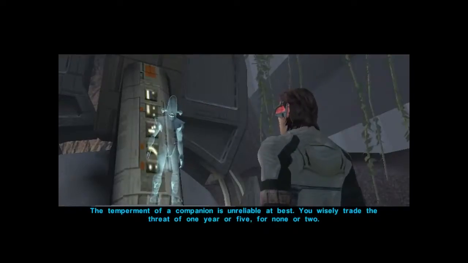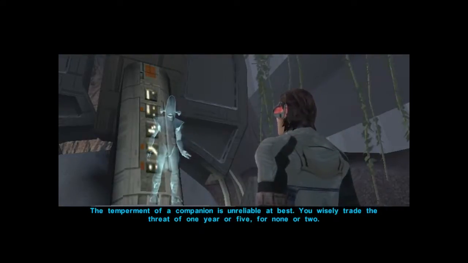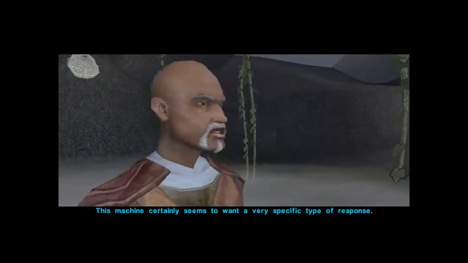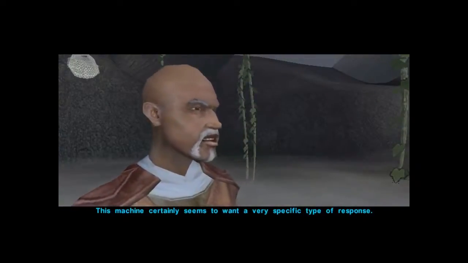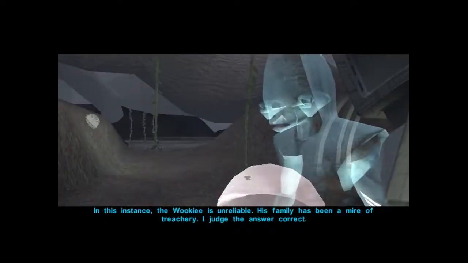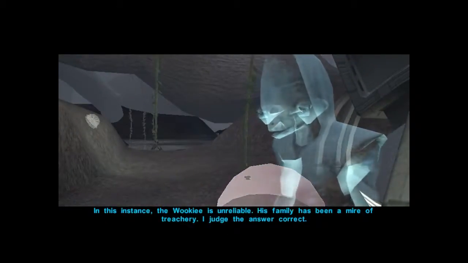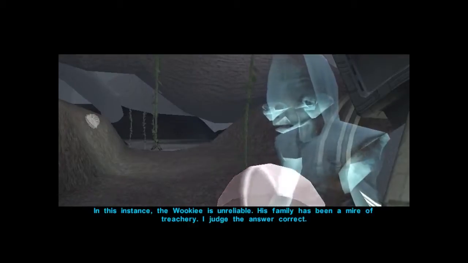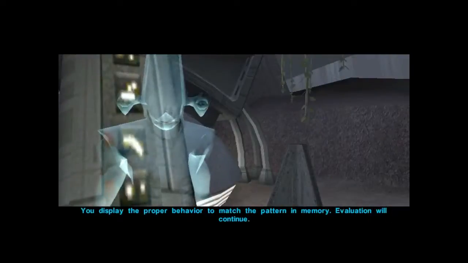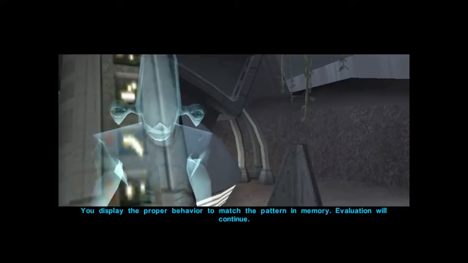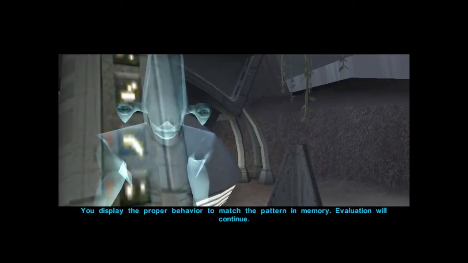The temperament of a companion is unreliable at best. You wisely trade the threat of 1 year or 5 for none or 2. This machine certainly seems to want a very specific type of response. In this instance, the Wookiee is unreliable. His family has been a mire of treachery. I judge the answer correct. You display the proper behavior to match the pattern in memory. Evaluation will continue.